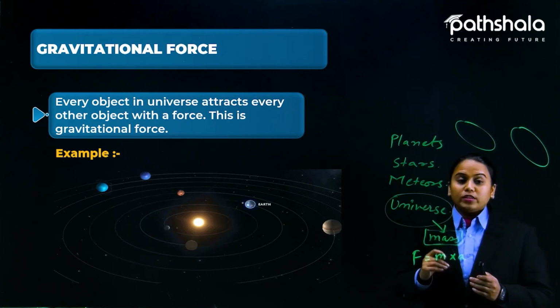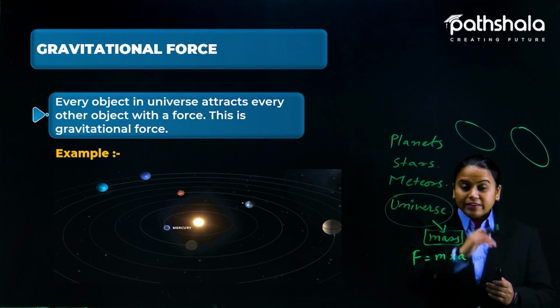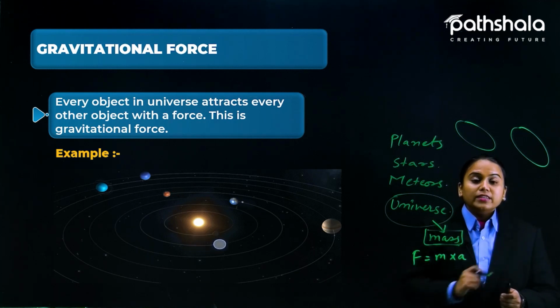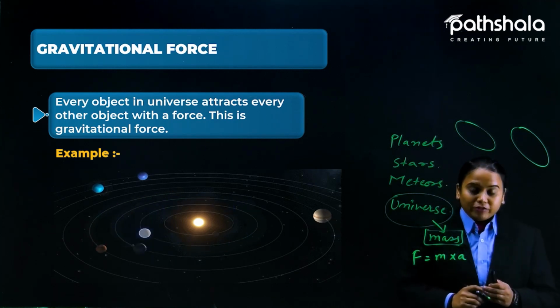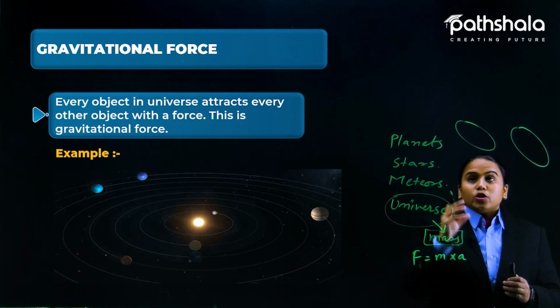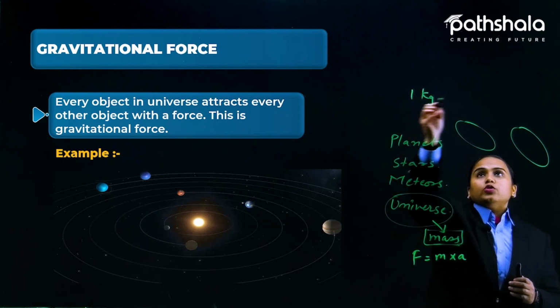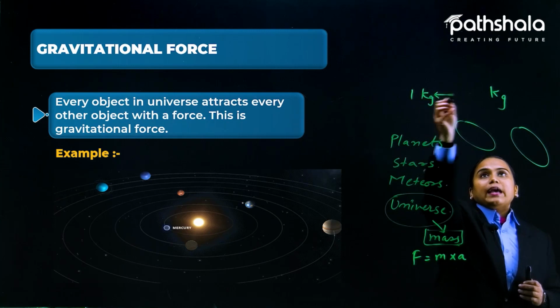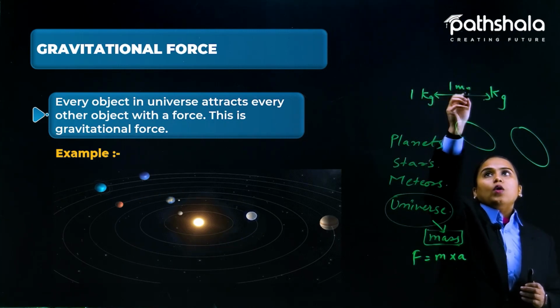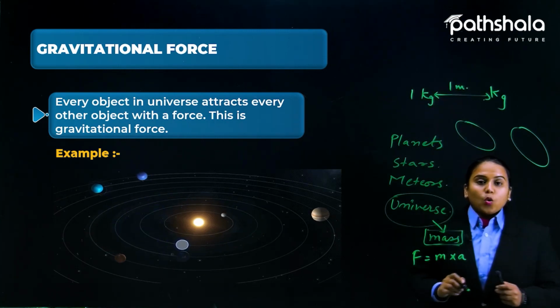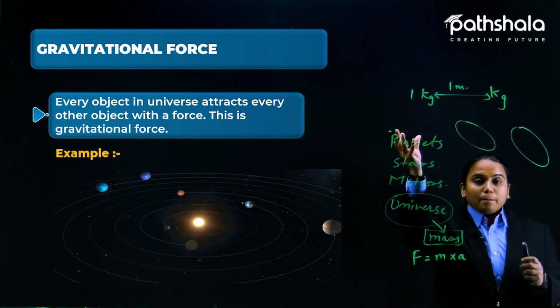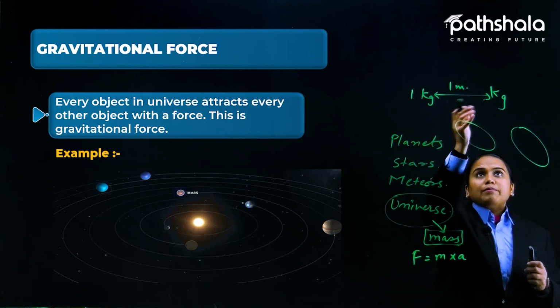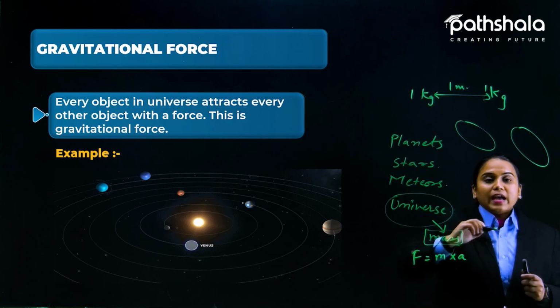So students, this gravitational force activity has even been done by scientists. In the experiment, they took two 1 kg masses into space and kept them 1 meter apart.